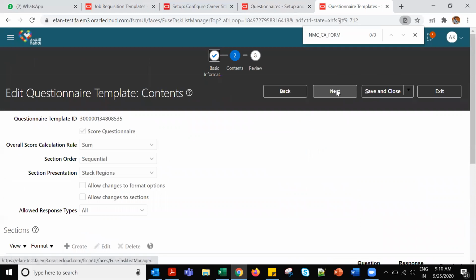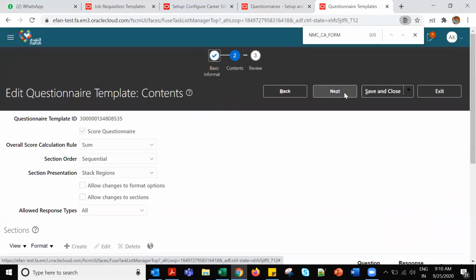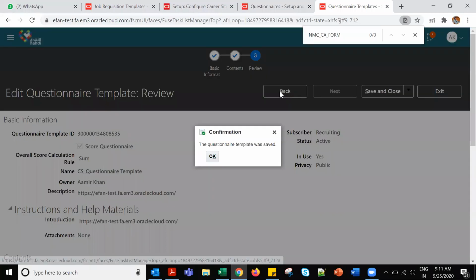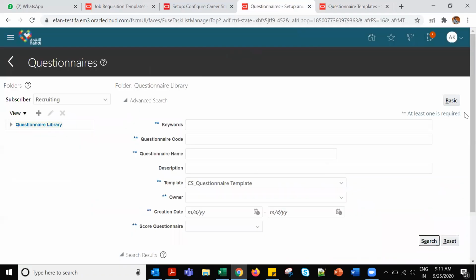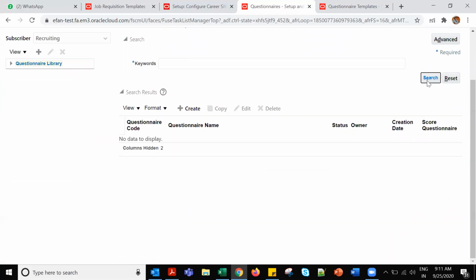Next, template, allow changes, take region, sequential question sections. No, this is not save and close. Okay, so why is it not showing? No criteria. Then I'll create it again.